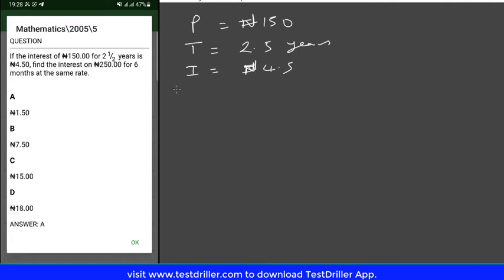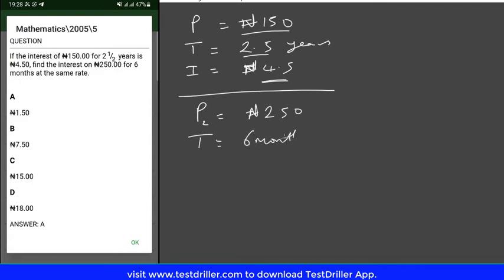So they are telling us that if we get this interest for this period of time and on this principal, if the interest happens to be 4.5 naira, then what should be the interest if the new principal, let's say this is P2, is 250, and the new time is 6 months. Note that your time should be in years. So 6 months is half of the year, which is 0.5 year, right?